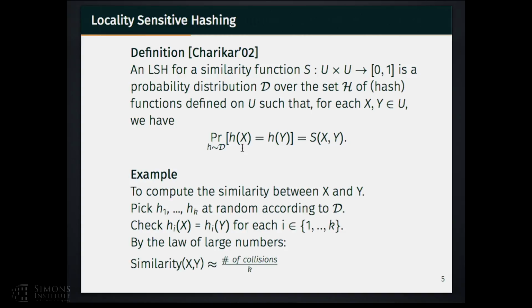Suppose that we want to compute the similarity between object x and object y. Then you pick at random k hash functions according to the probability distribution D. Now, for each of the hash functions that we pick, we compare the hash function value of x to the hash function value of y. And then we conclude by the law of large numbers that the similarity between x and y is approximately the number of collisions, meaning the number of times that h of x matches h of y, over the total number of hash functions picked, which in this case is k.